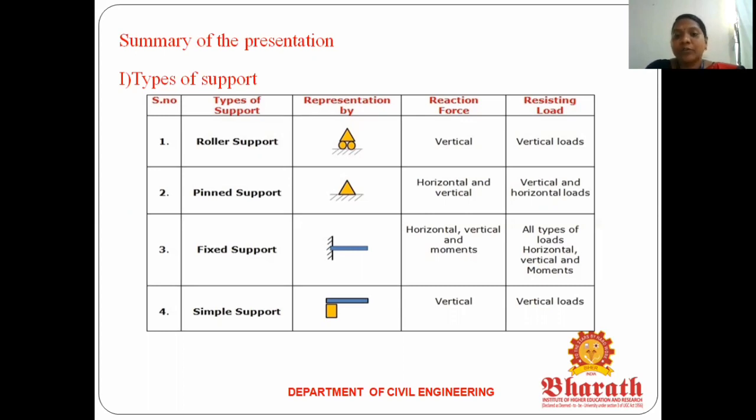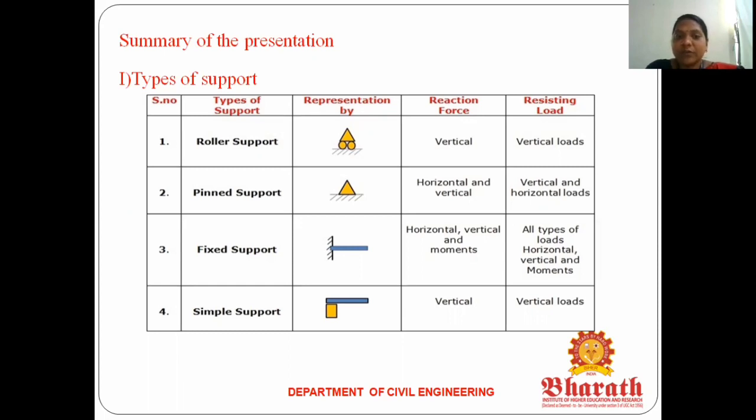Okay, so the first one, the roller support, the number of reactions is only 1. For the pinned support, the number of reactions is 2, horizontal and vertical. Okay, for the fixed support, the number of reactions is 3. The simple support also has 1 reaction.